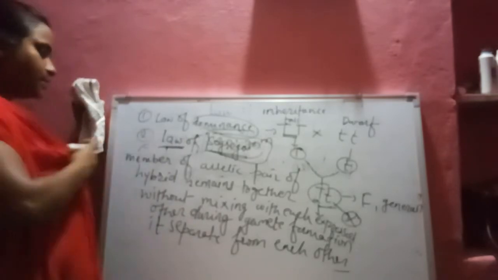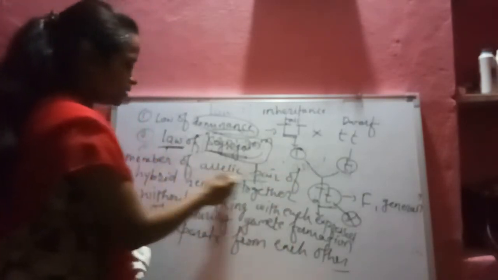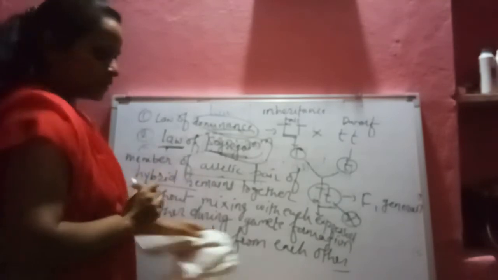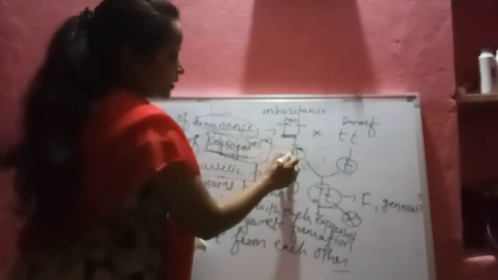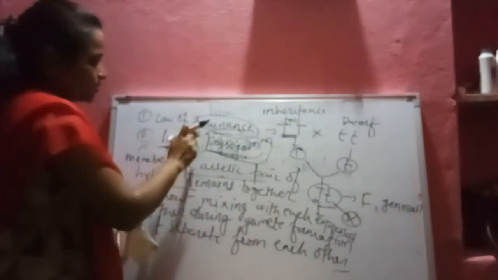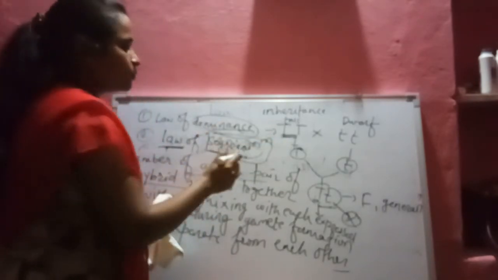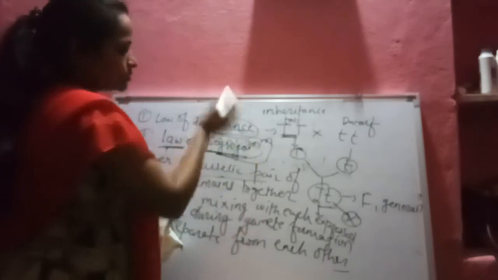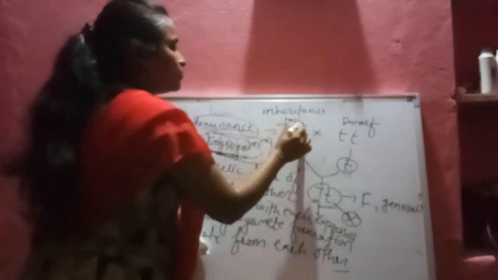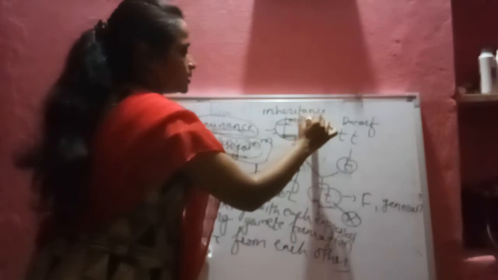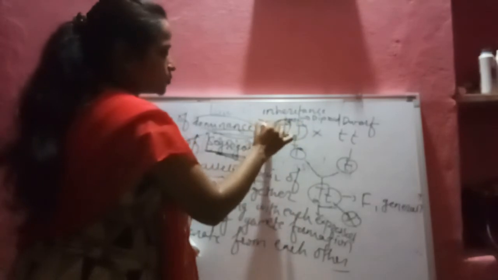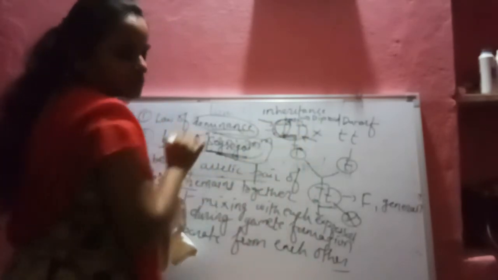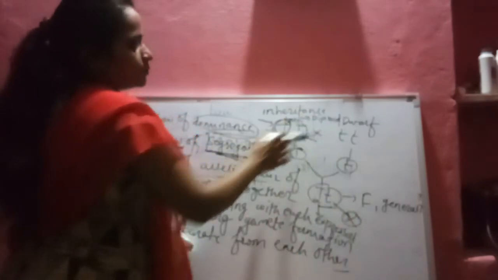That is the law of segregation: the members of the allelic pair of the hybrid. Member of allelic pair means firstly we have to take the gametes from this tall and this dwarf. Okay, so even though we call the law of dominance the first law, the law of segregation is one of the first laws discovered by Mendel, because we are taking the diploid cell. Diploid cell means capital T comes from the mother and capital T comes from the father, and it forms the diploid cell.